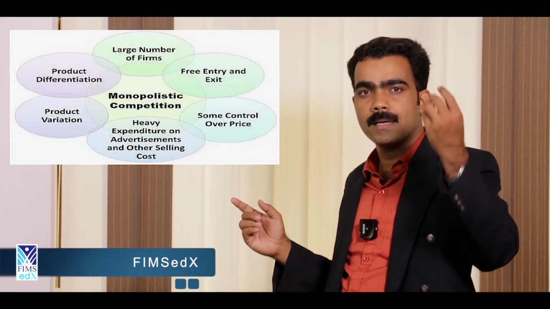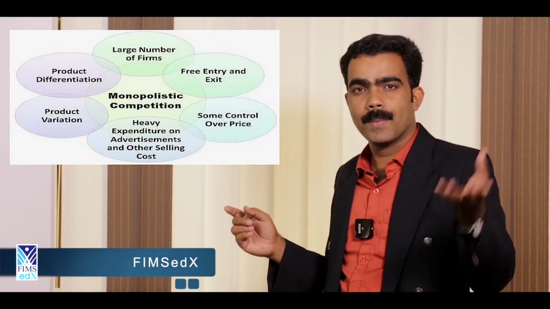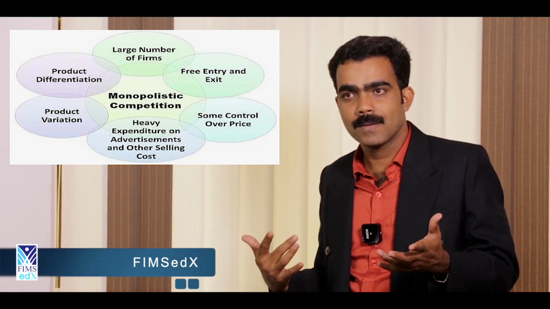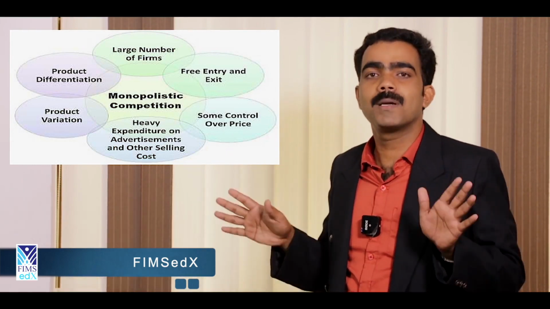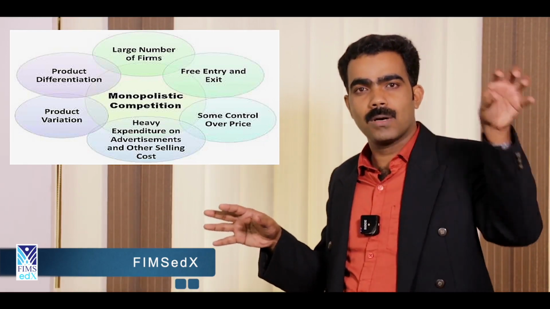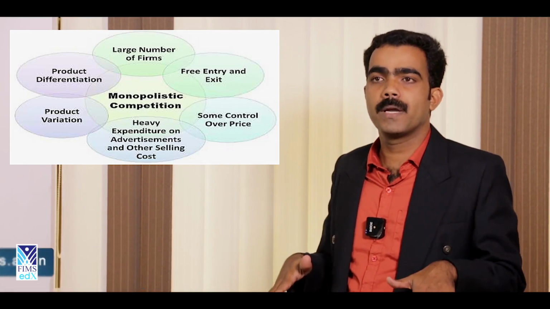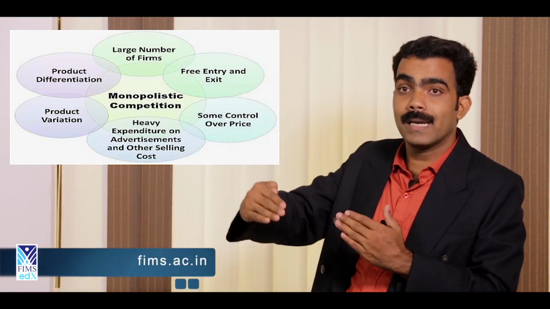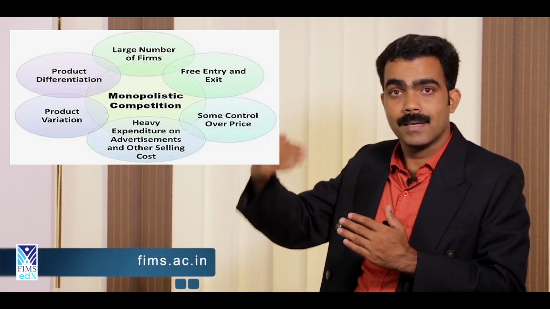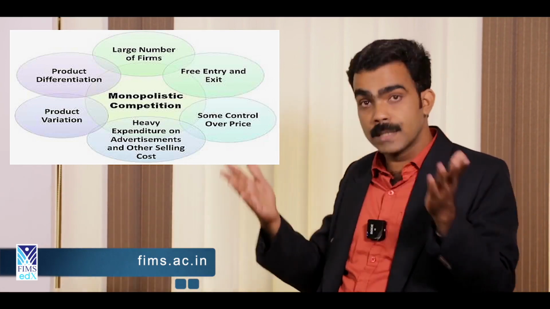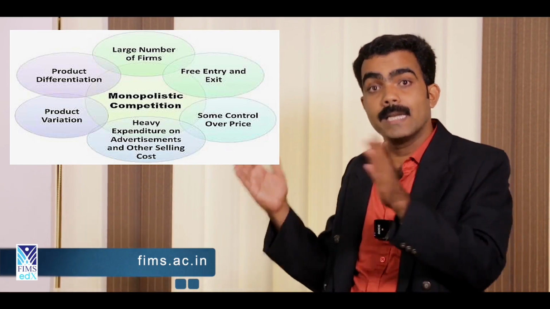So think about soap manufacturers like Lux, Rexona, Hamam, Pears. All are basically soap, right? What is the purpose of soap? The primary purpose is to clean our human body. So if you're using Lux or Chandrika or Radha or Pears, whatever you're using, you can clean your body. But depending upon the level of quality like ingredients, color, design, aromatic smell, in all these levels it is different. That is what is known as differentiated. We'll tell in detail what differentiation is.